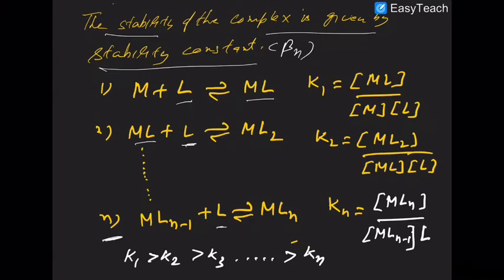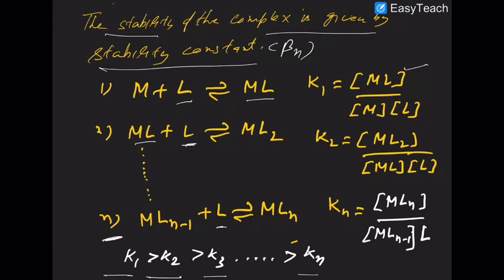For each step, the value of K1 is what? The concentration of product divided by the concentration of reactants. And it is a practical observation that K1 is always greater than K2, and K2 greater than K3, and so on up to Kn. The reason is that when the first ligand comes, the metal has fewer atoms around itself.